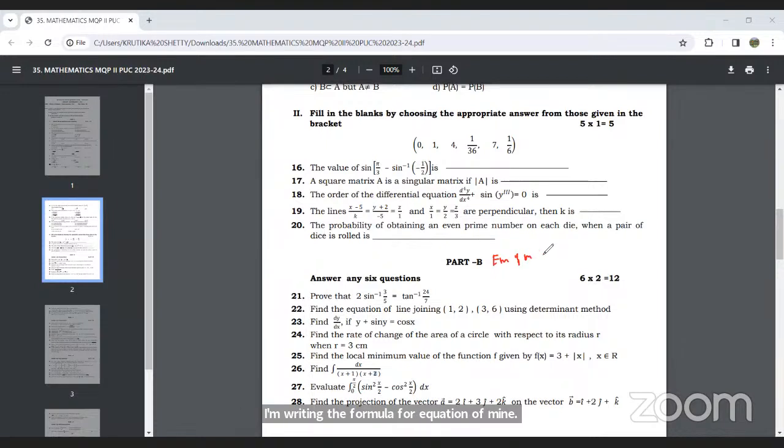Equation of a line is equal to 1 by 2, determinant of x y 1, x1 y1 1, x2 y2 1, is equal to what? 0. Okay, so make use of this formula. Substitute x1 y1 as 1 2 and x2 y2 as 3 4. Simplify and tell me the answer. I'll give you 1 minute time. Quickly do it.